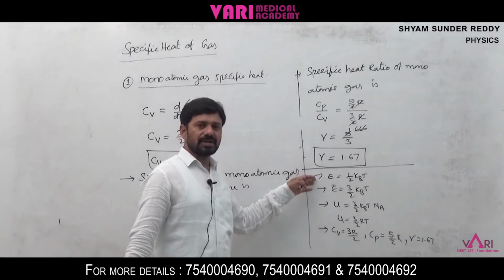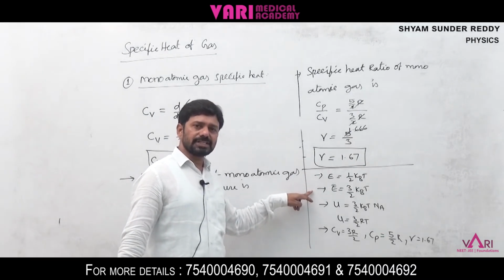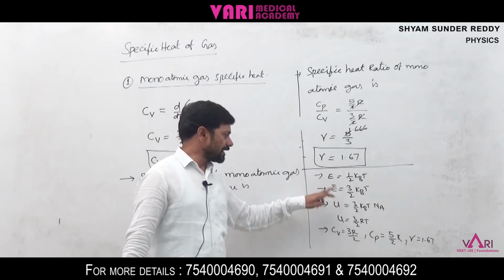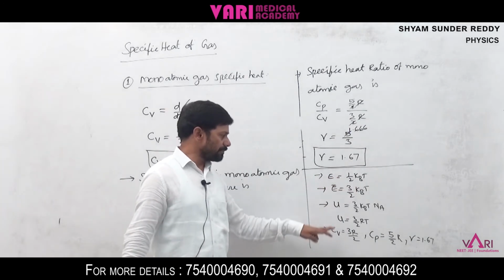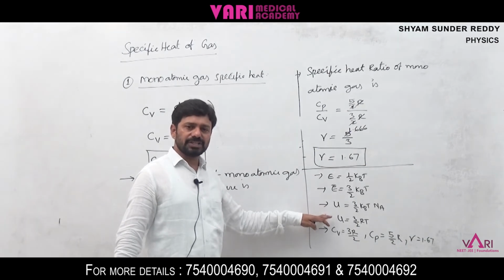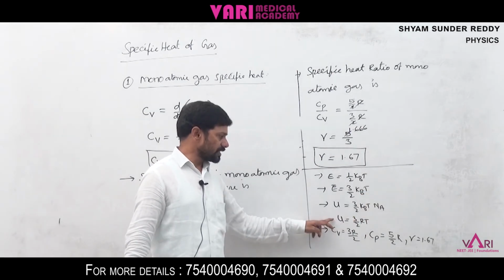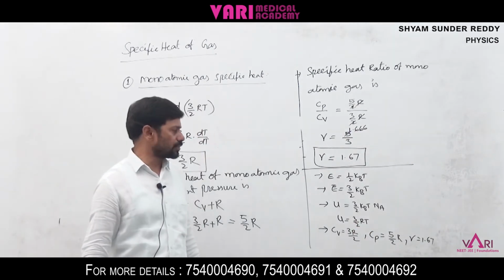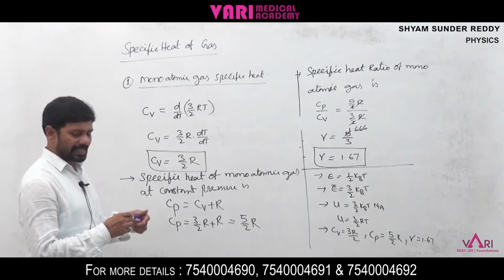The kinetic energy of the monoatomic gas molecule is associated with the degrees of freedom. Monoatomic gas molecules have 3 degrees of freedom. So we are getting 3 into kinetic energy, taking E bar as average kinetic energy, that is 3 by 2 kBT. From this, we need to write internal energy also. The internal energy of 1 mole of gas molecule is 3 by 2 kBT into Na, and from that, 3 by 2 RT. So Cv is equal to 3 by 2 R, Cp is equal to 5 by 2 R, and gamma is equal to 1.67. These are the monoatomic gas specific heats.